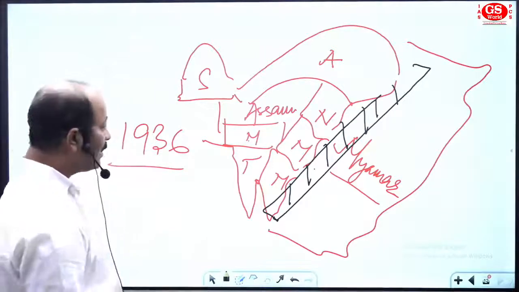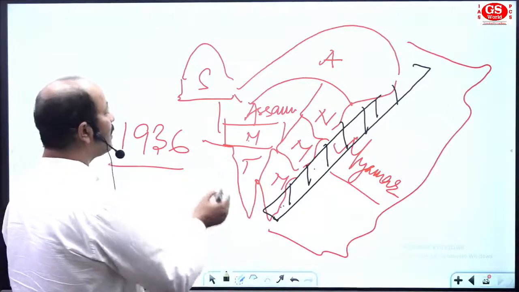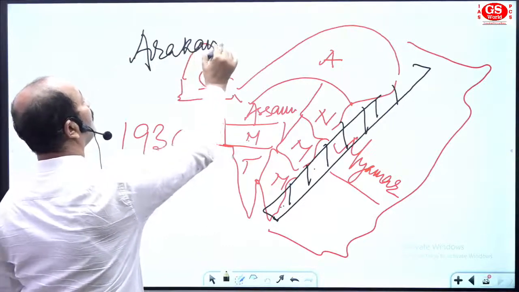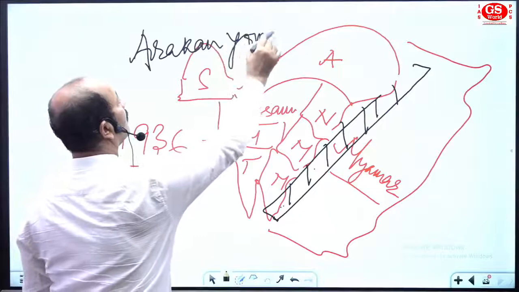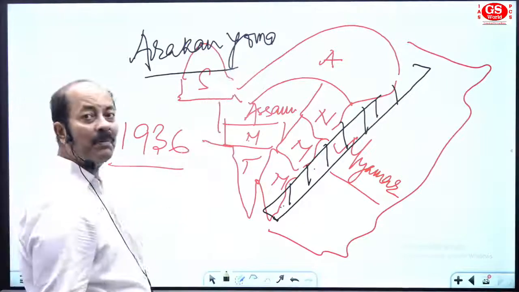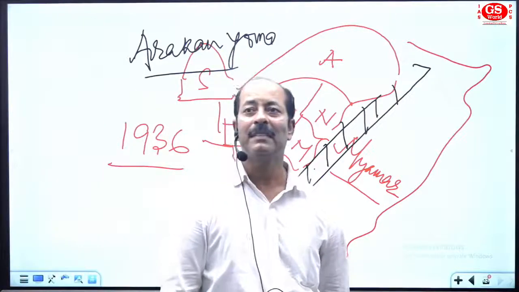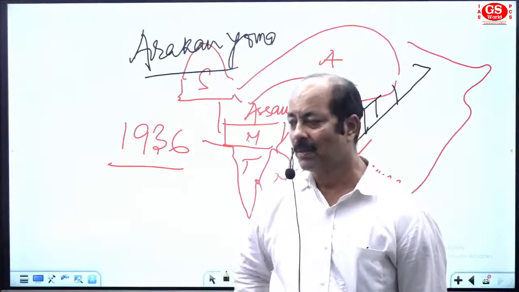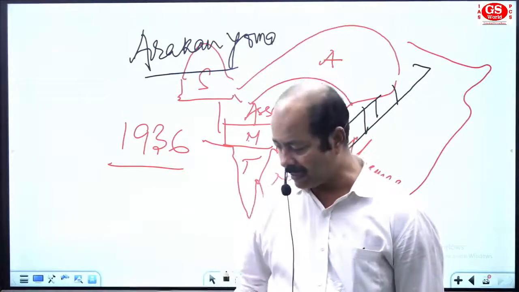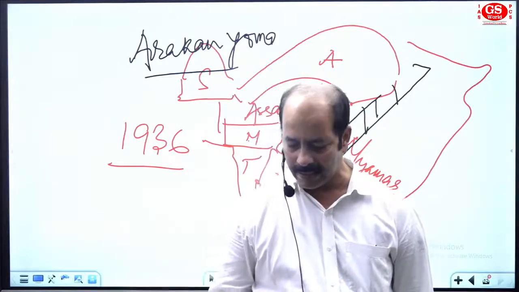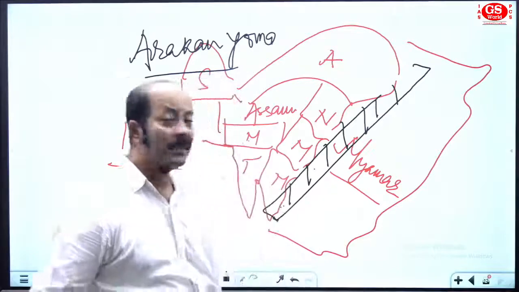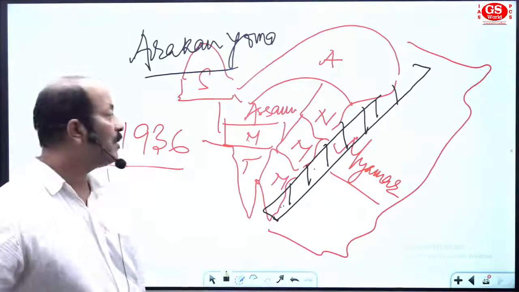This mountain is Arakan Yoma. So the natural boundary between India and Myanmar is the Arakan Yoma mountain. You can remember this information by doing the analysis in this way.